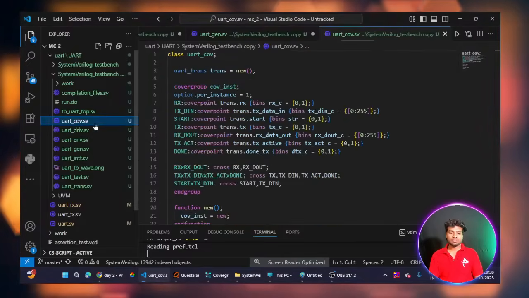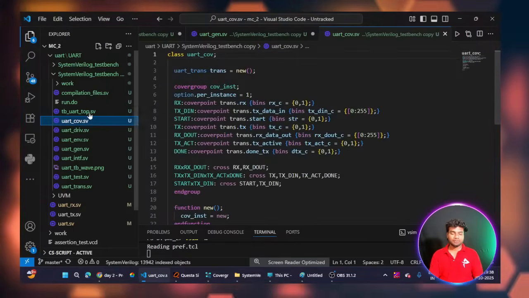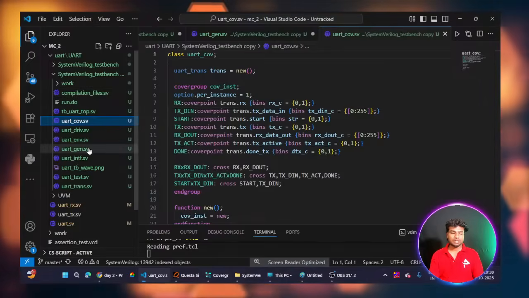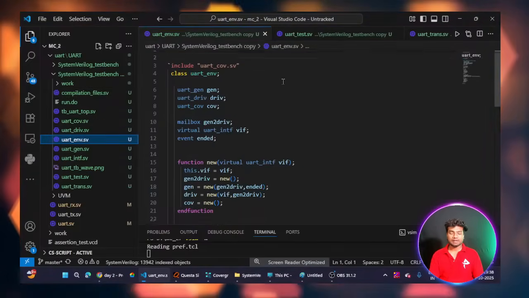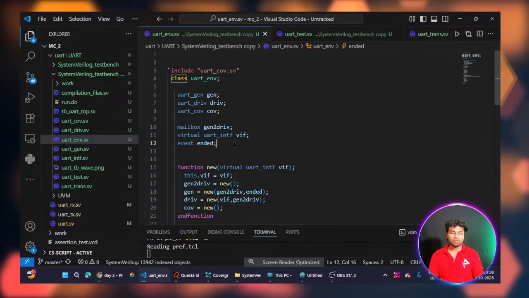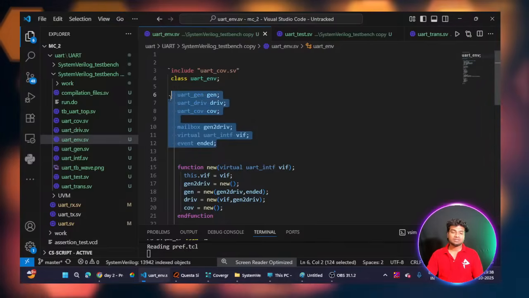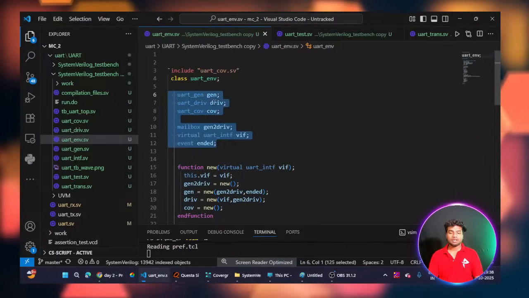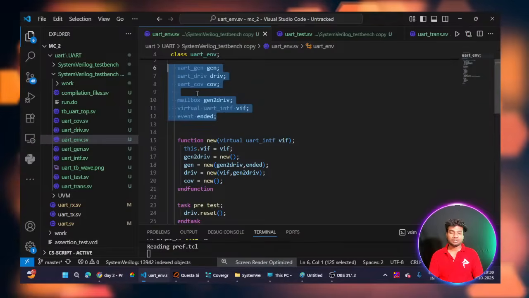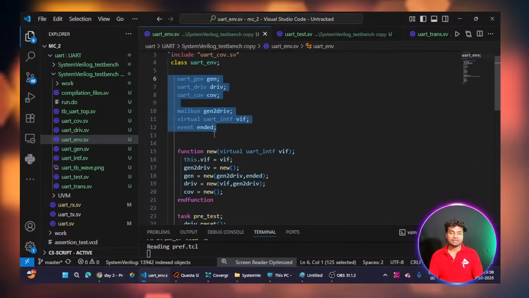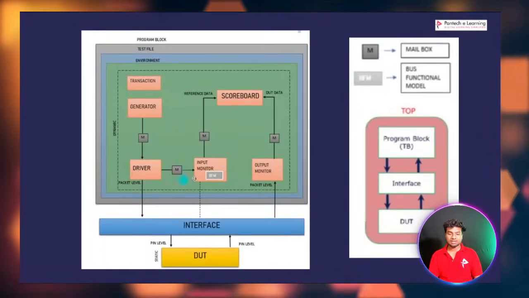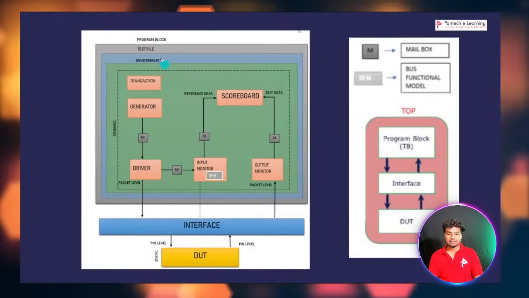This is my coverage; I will show you that in the upcoming classes. Now I will show you the environment class, the UART environment class. Here I want to instantiate handles for all the classes like UART_gen, UART_driver, UART_con, and declare all the mailboxes and virtual events inside my environment, because the transaction class, generator class, driver class and scoreboard are all inside the environment.